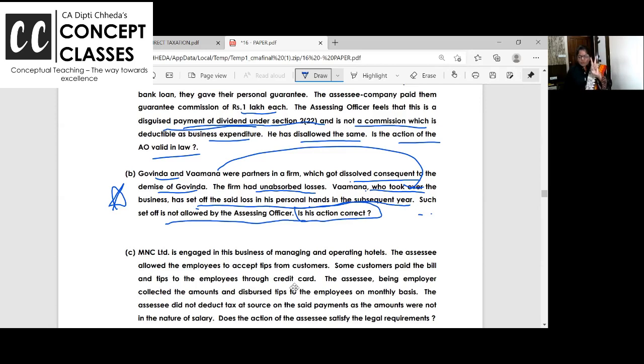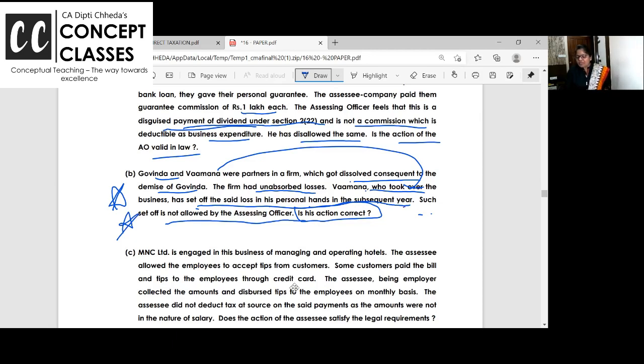Partnership firm is there. 2 partners are there. One is deceased. Another is taking over the business. Can he take over the whole of the loss? Answer is no. This comes in inter-level MCQs also. Case studies, MCQs, super important. Listen to the rule I'm clearing.